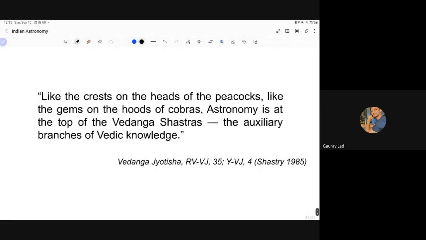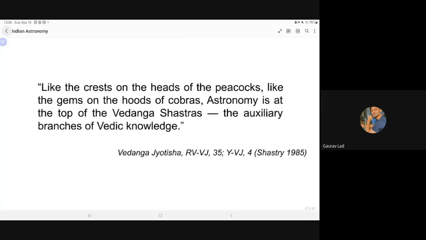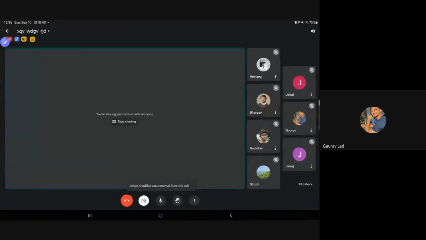So finally, this is what we end with. This is a quote from Vedanga Jyotisha, which talks about the importance of astronomy. It says, like the crests on the heads of the peacocks, like the gems on the hoods of cobras, astronomy is at the top of the Vedanga Shastras, the auxiliary branches of Vedic knowledge. So with this, I would like to end my talk, and I'll stop screen sharing. And if you have any questions, now is the time.